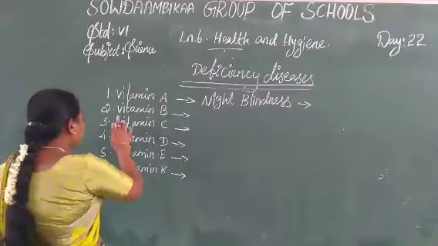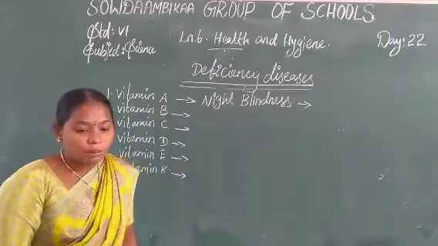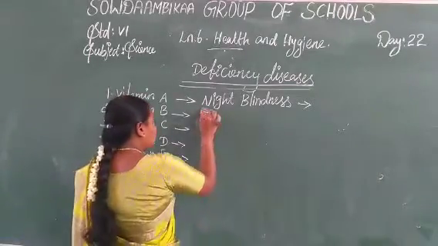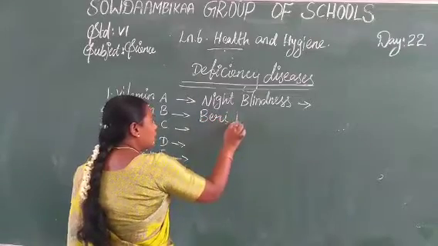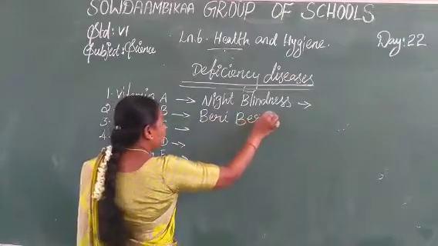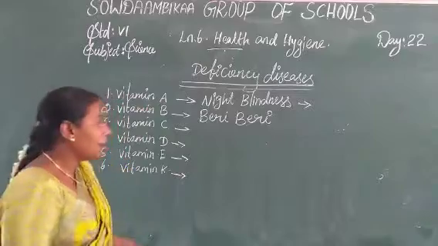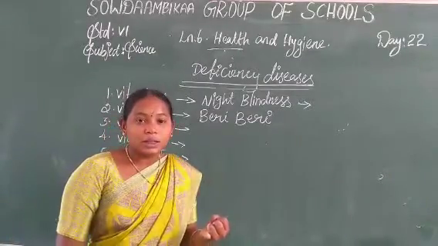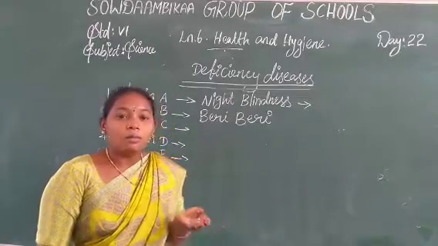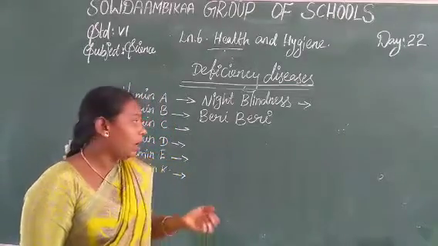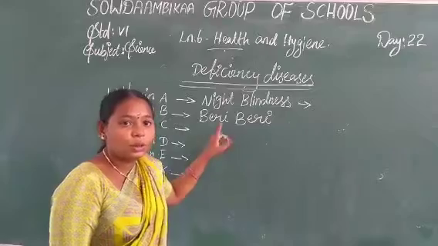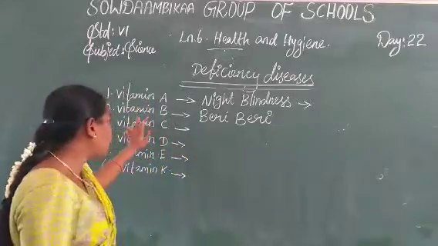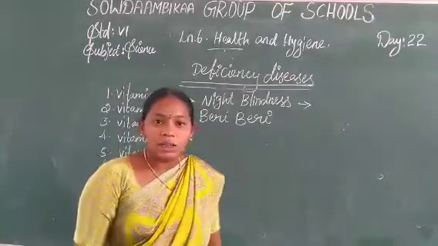The next one is vitamin B. Vitamin B deficiency is beriberi. As we take food items, for example meat, milk, and boiled egg, you avoid the vitamin B beriberi deficiency disease.